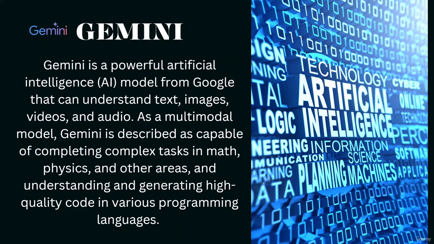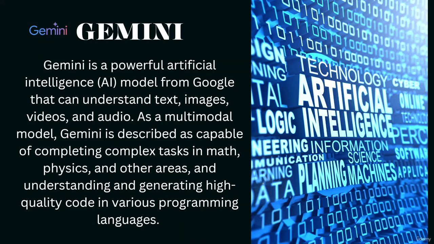If you give it images, it tries to understand that image. If you put in any video or audio, it tries to decode that for you. This is software by Google, just as ChatGPT is software by OpenAI.